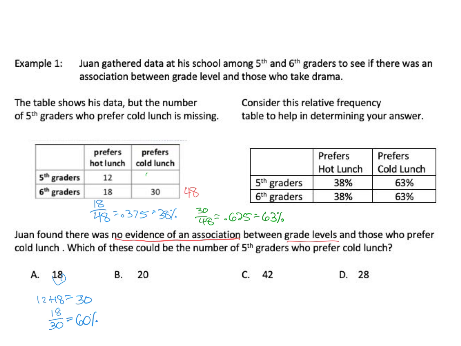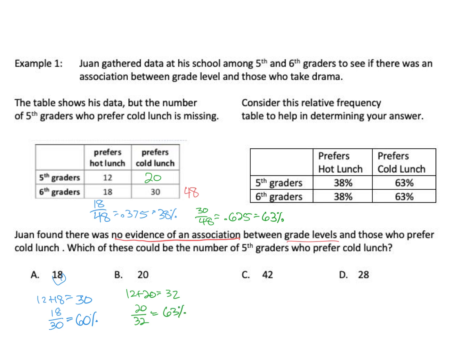So let's see if I put 20 in here. So I say 20. Let's do it the same format. So let's do 12 plus 20 equals 32. And we're going to do 20 divided by 32. So 20 divided by 32. That, if we round it, is 63%. Okay, so that's what we're looking for.